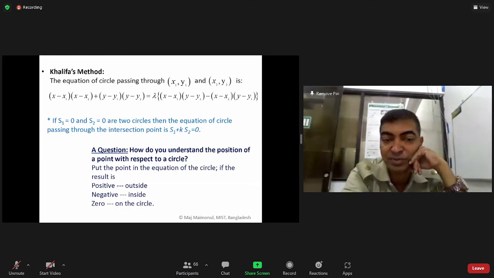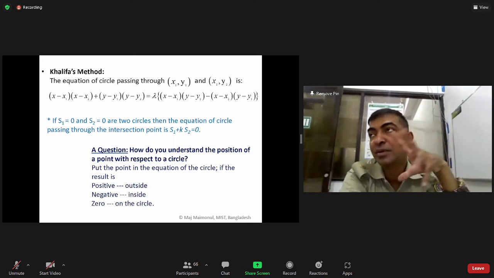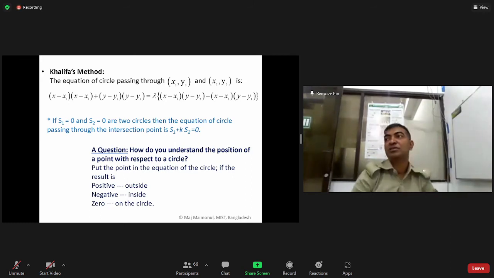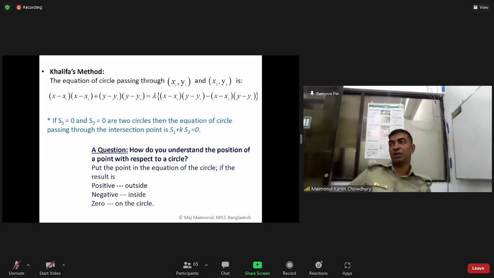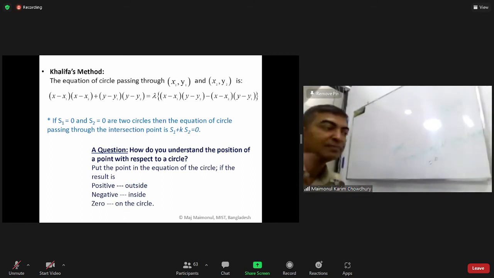What do you understand by the position of a point with respect to a circle? Put the point. There are several possibilities: it can be inside, it can be outside, or it can be on the circle. If it is a zero circle, it is called the limiting point. I'm just drawing the figure for your understanding.